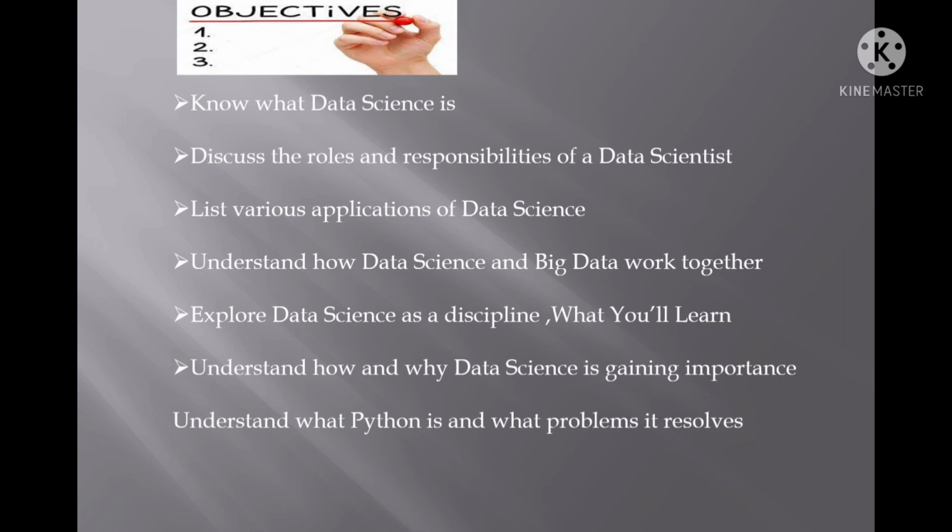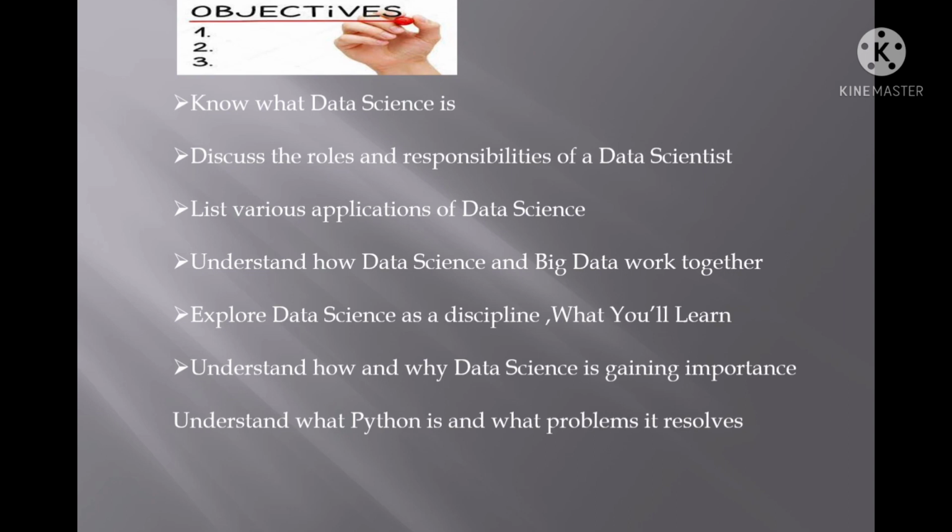And what are the various applications of data science, where can we use data science? Everywhere, according to me. Wherever we go, you will find data. In hospitals you will find data, in hotels, in banks, in organizations, in railways. Everywhere you will find data. Data is there, which means data science is there, because we have to manage and handle the data.